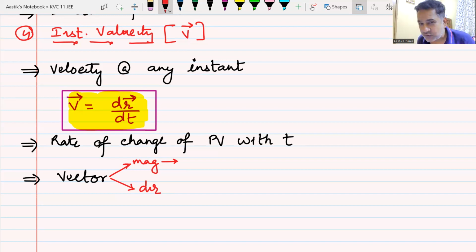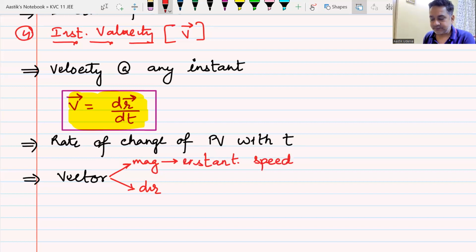That brings us to a very important fact: the magnitude of your instantaneous velocity is your instantaneous speed.